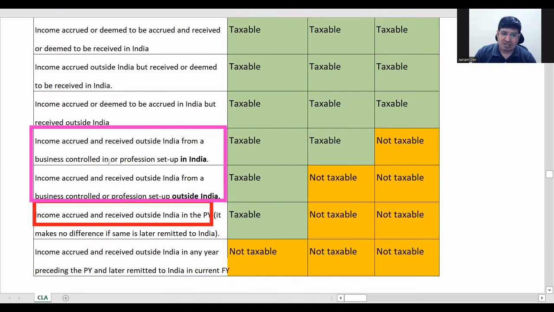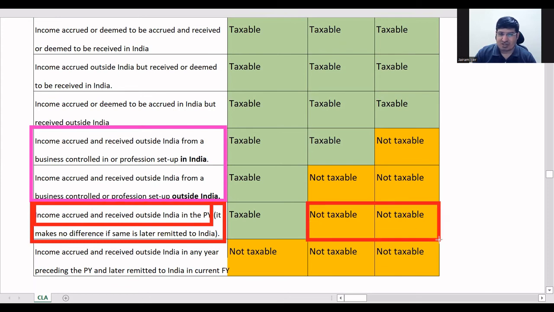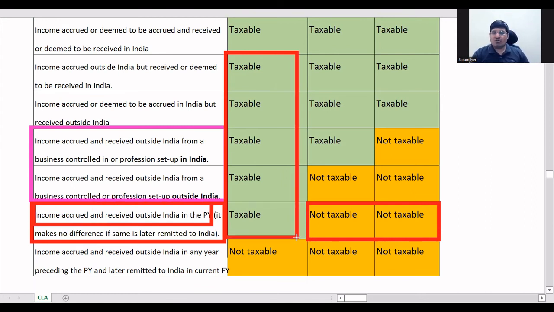Got it? So here, in this case, for other income, if both parameters, accrued and received, are outside India, just straight away, these two will be not taxable. So one thing is straightforward. You don't have to think. For ROR, everything is taxable. So that should be your basic thing to start your work on this table. You know, first line is fully taxable. Now, last is what? You have not received the income now.